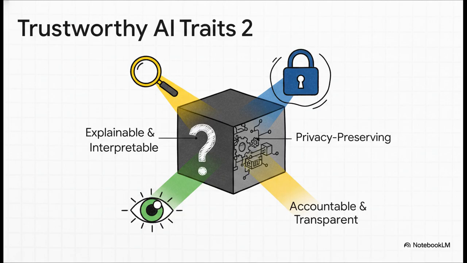Now, this is where we fight against the black box problem. An AI has to be explainable, meaning we can understand why it made a certain decision. And it needs to be interpretable, not just by a data scientist, but by an expert in the field, like a doctor who's looking at a medical diagnosis. It also must preserve our privacy and be transparent, allowing us to see how it actually works under the hood.